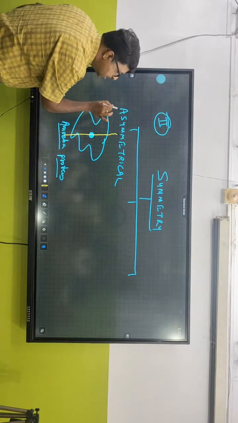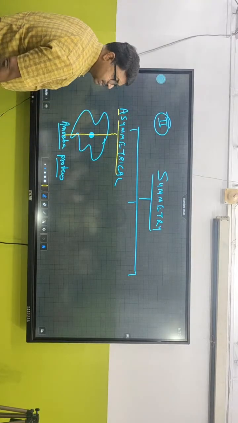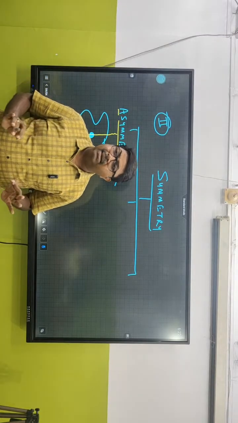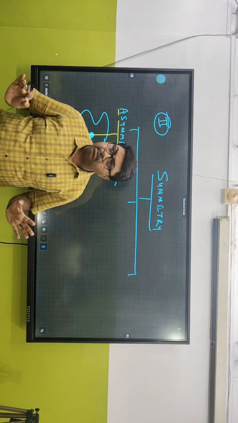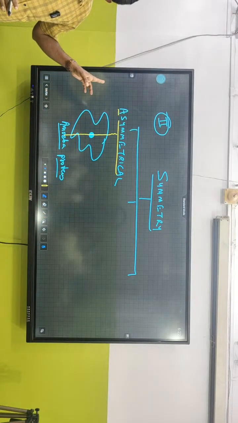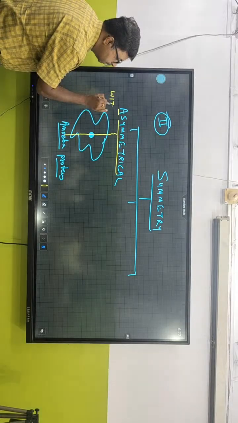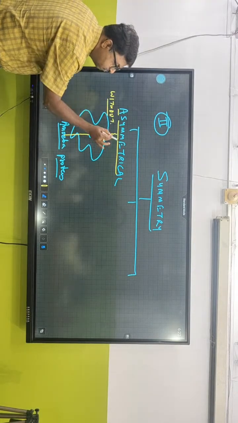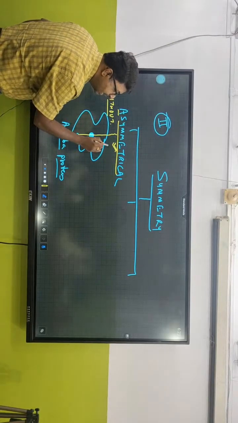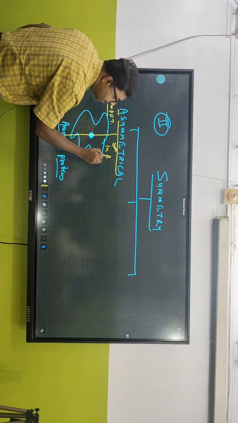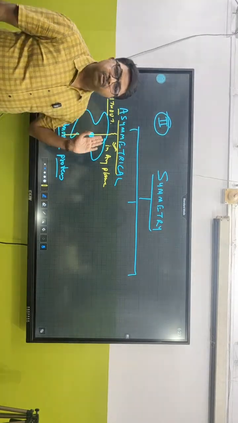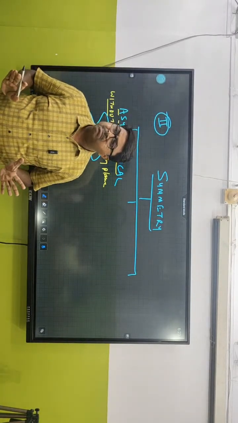No. If we cannot divide a particular organism into 2 equal halves in any plane, we call it asymmetrical. Yes, Ankita, are you getting me? Asymmetrical means without. So definitely they are going to be very, very primitive type of organisms.